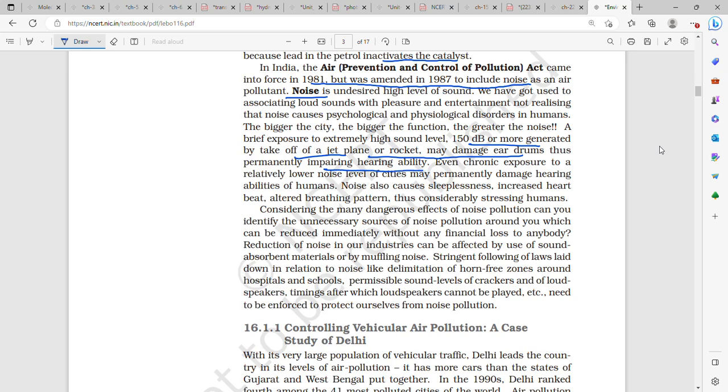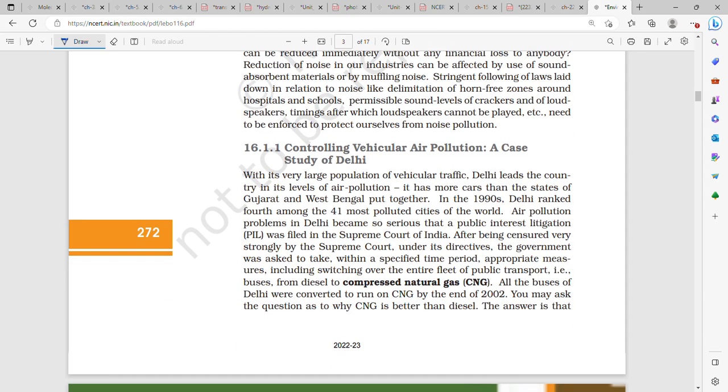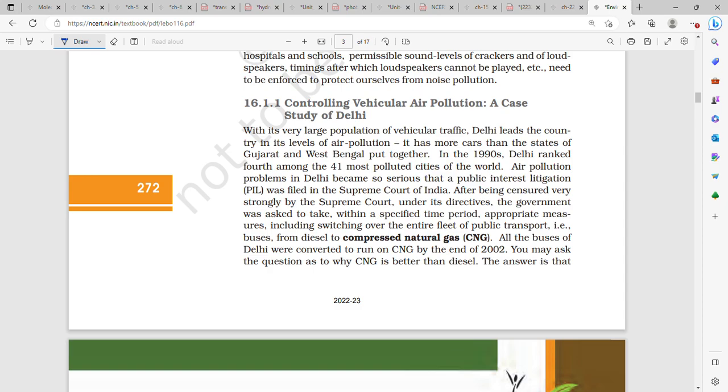Chronic exposure to even lower noise levels can permanently damage our hearing ability. Noise can also cause sleeplessness, increased heartbeat, and altered breathing pattern. Therefore, it can considerably stress human beings. Stringent laws such as horn-free zones around hospitals and schools, permissible sound levels of crackers and loudspeakers, and timings after which loudspeakers cannot be played have to be enforced to protect ourselves from noise pollution.